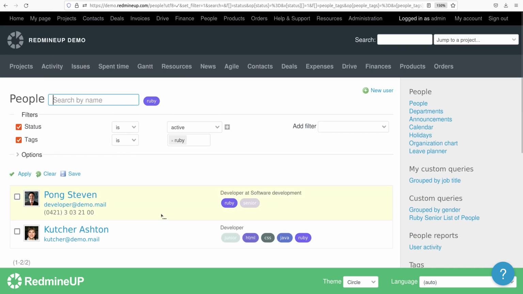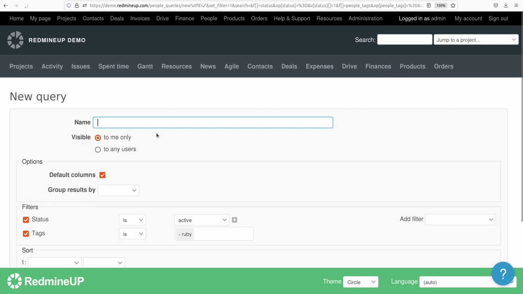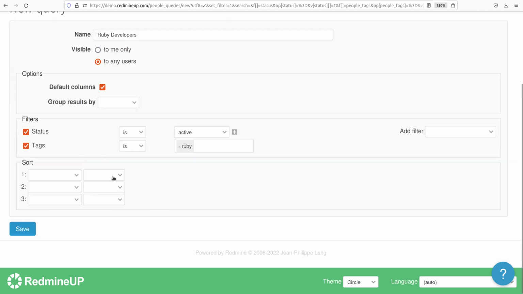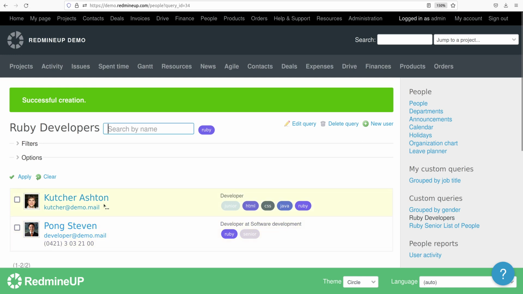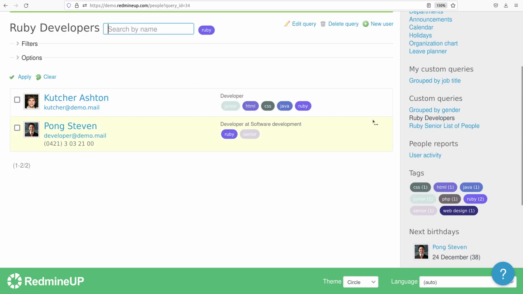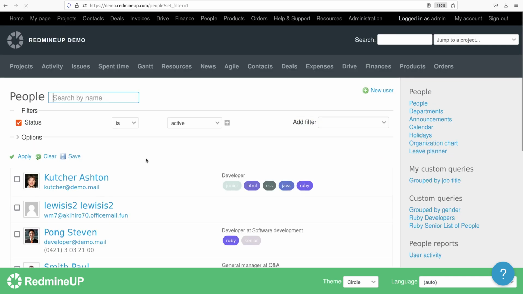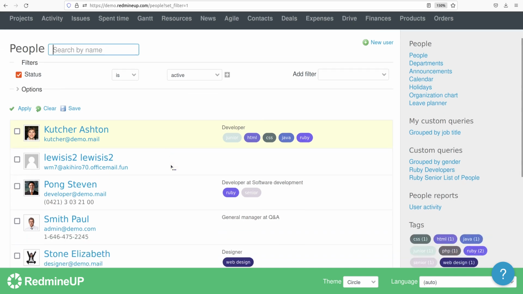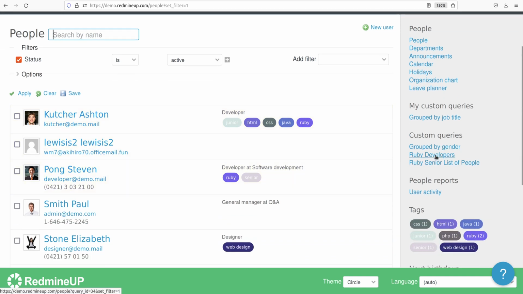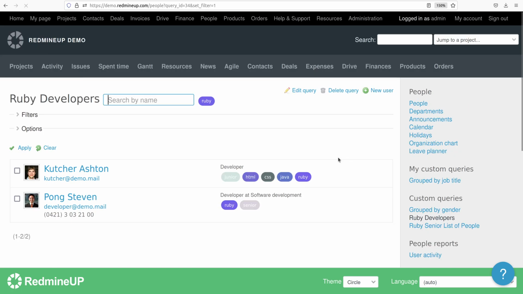And if you would like to access the query in the future and not select the filter every time, then you could just save it. So it is Ruby developers. Okay, it is now seen in the right corner here in the custom queries section. So when we go to the people list and just select the Ruby developers, then they are appearing. So these are the Ruby developers.